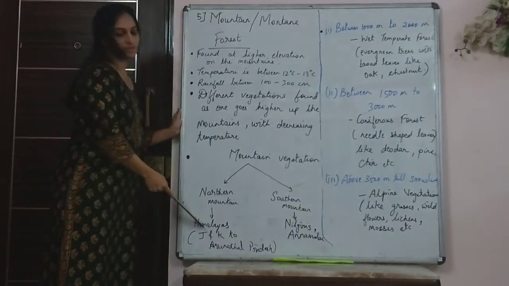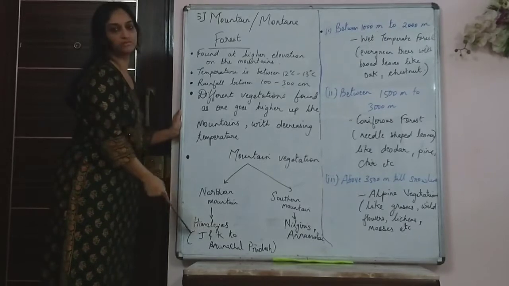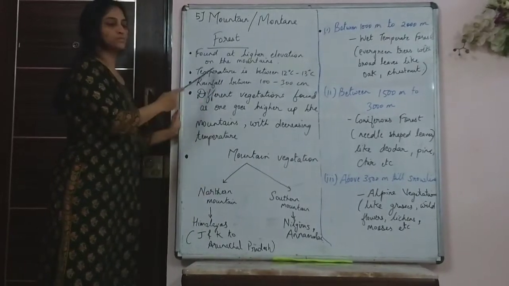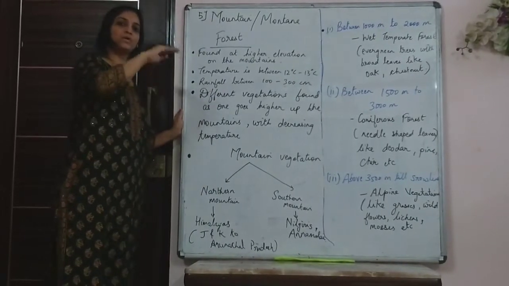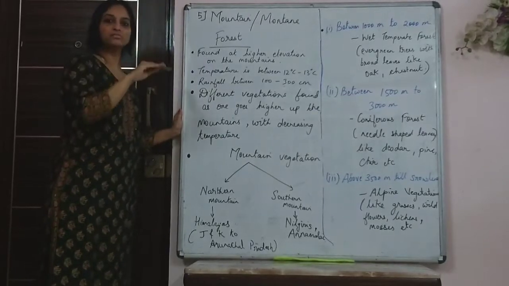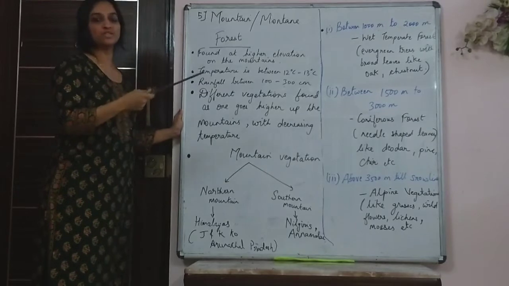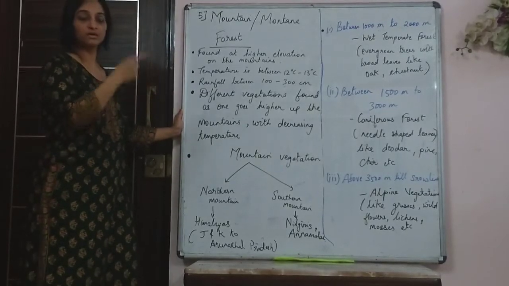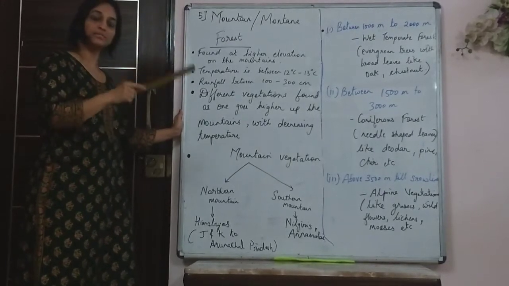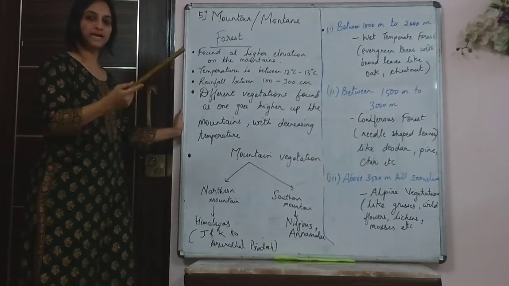The best example you will see is in the Himalayas. I will just explain this. Mostly you have learned that as we go higher and higher, the temperature goes on decreasing. So obviously you will also find different types of vegetation or trees growing there at those altitudes, depending upon the temperature and the amount of rainfall that it receives.